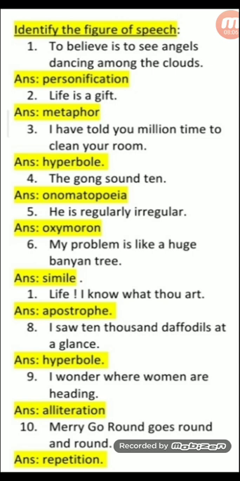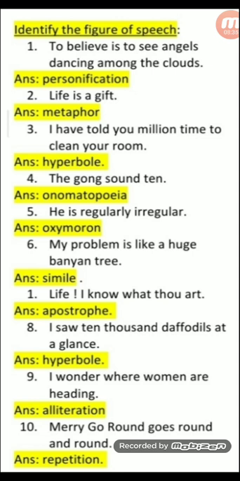He is regularly irregular. Two antithetical ideas, opposite ideas. If he is regular, he cannot be irregular. If he is irregular, he cannot be regular. So it is oxymoron. My problem is like a huge banyan tree. Problem is compared to a banyan tree with the word like.